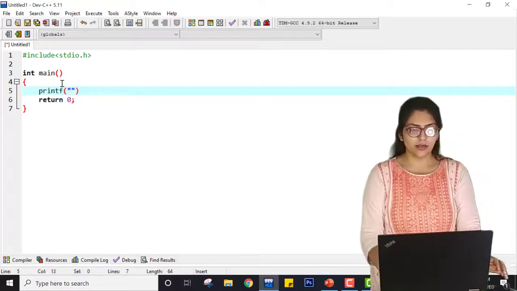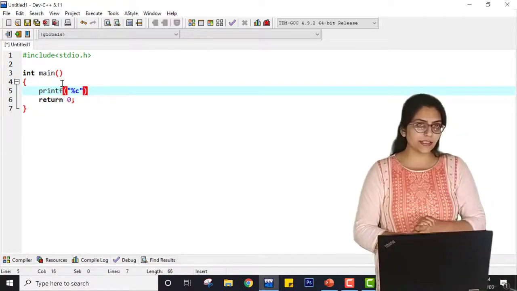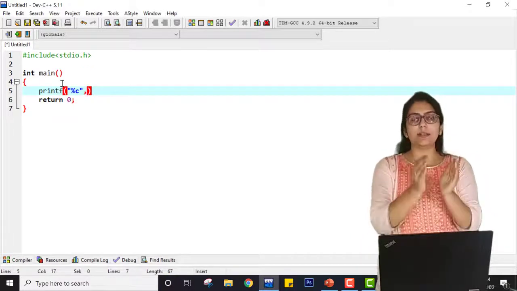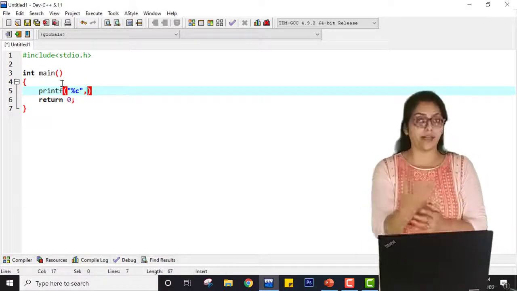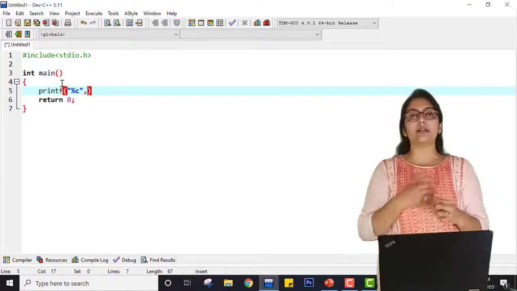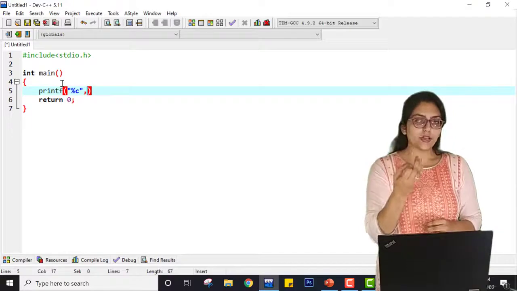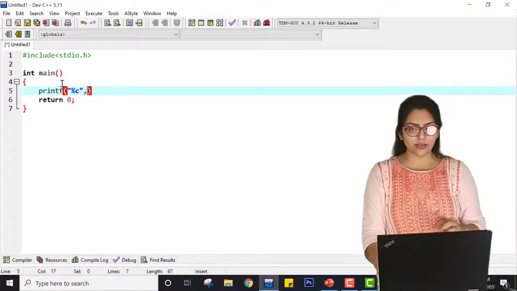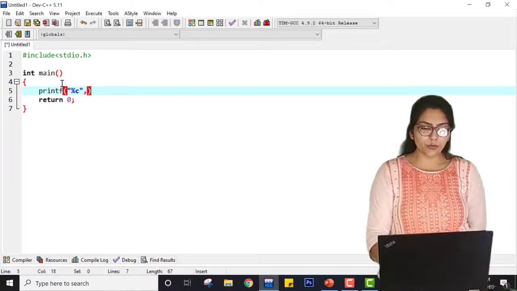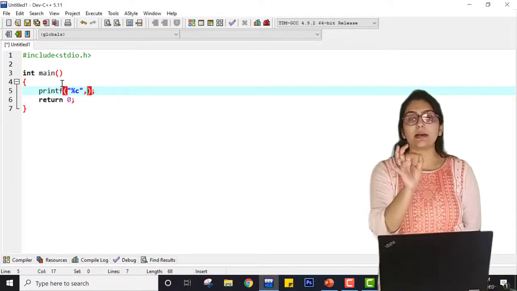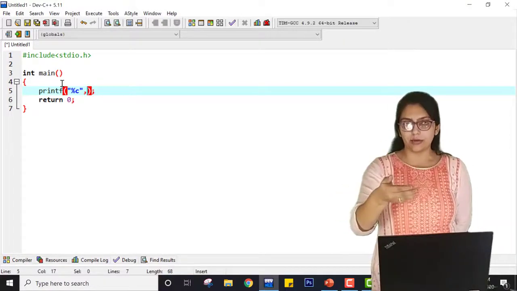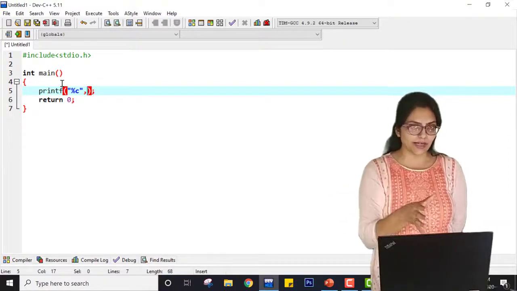percentage C. Why percentage C? Because I am telling my computer system that I want to print a character. If I am printing an integer, I am telling my computer to print an integer, so percentage D. Here I want to print a character, that's why I am using percentage C. Now in the previous programs we used to place the variable name over here, because we wanted to print the value inside that variable, and I have already explained that in our live classes, right?